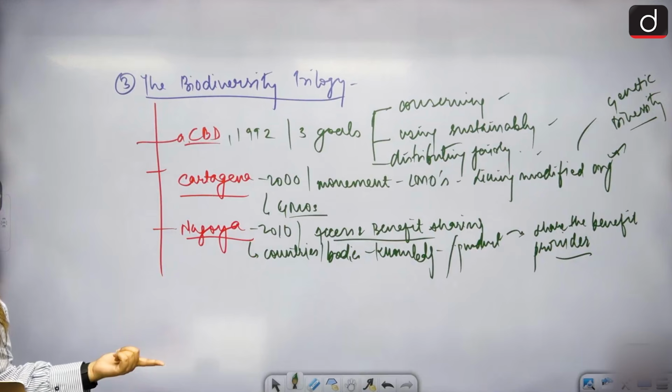You share the benefit. That is the Nagoya Protocol for you. Clear? Do you understand that?